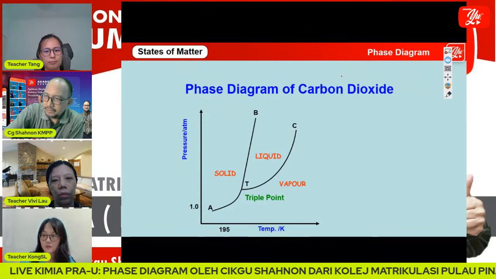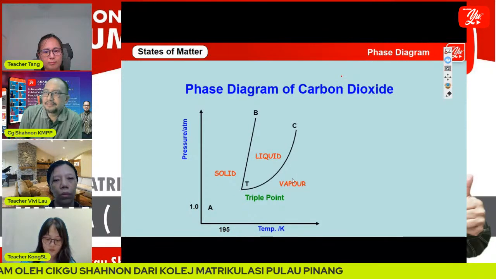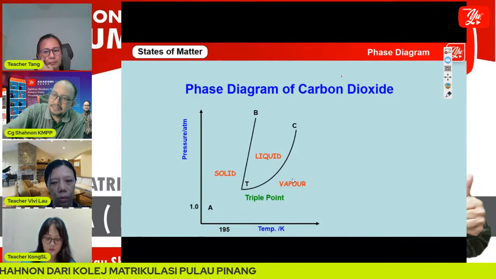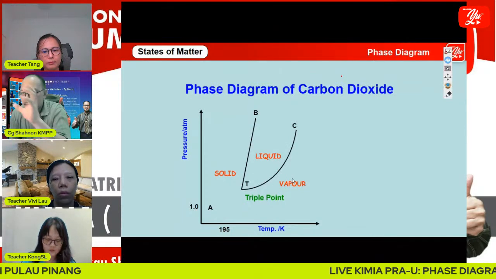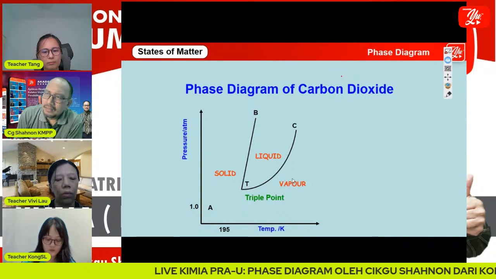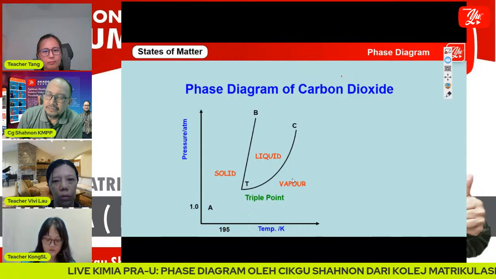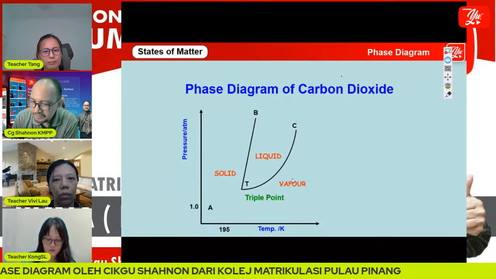We have a triple point, and then we have the AT curve, the TB curve, and the TC curve. And the names for the curves are the same as water: freezing curve, sublimation curve, and so on.